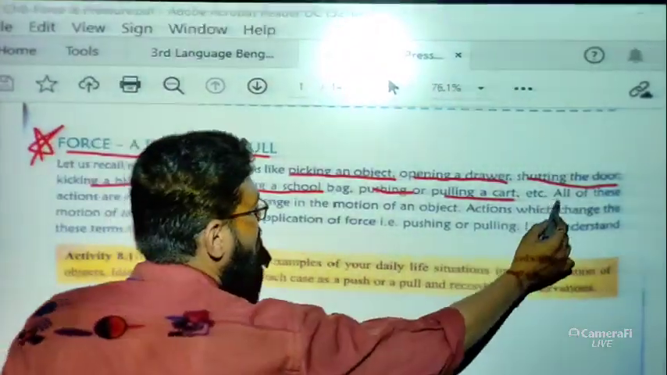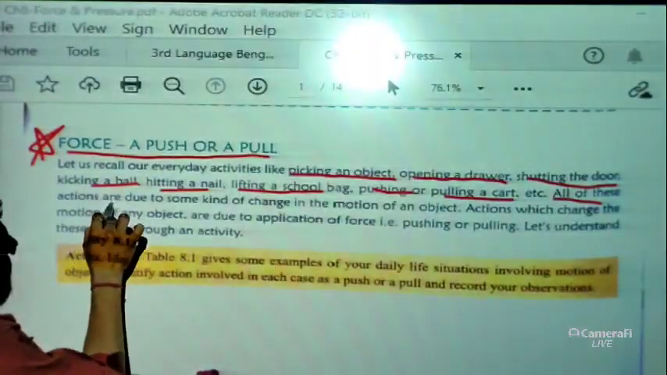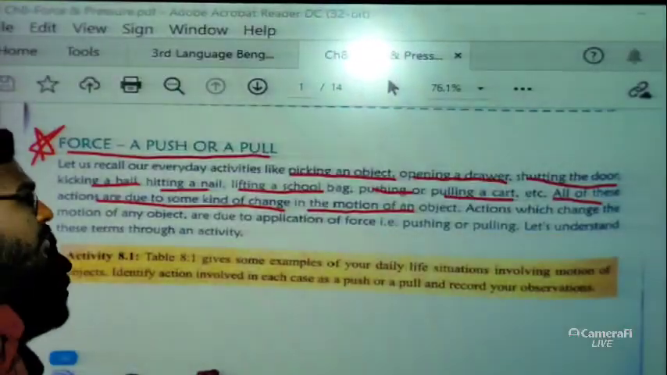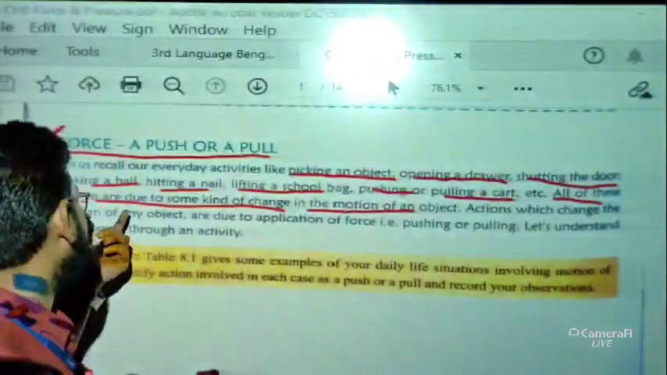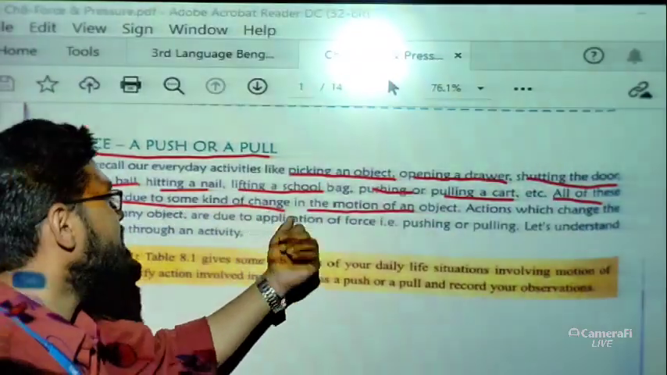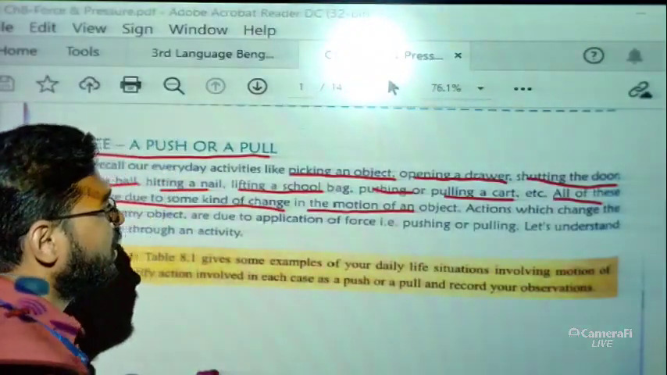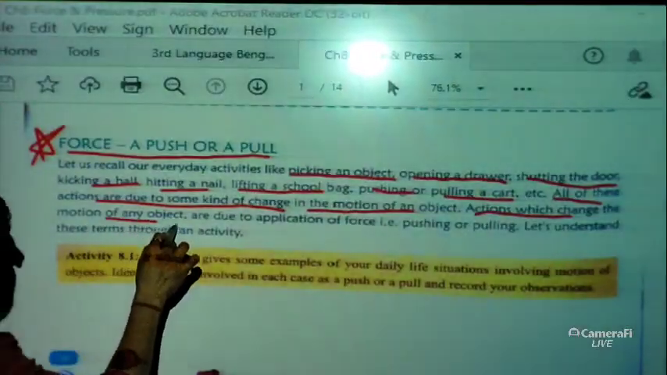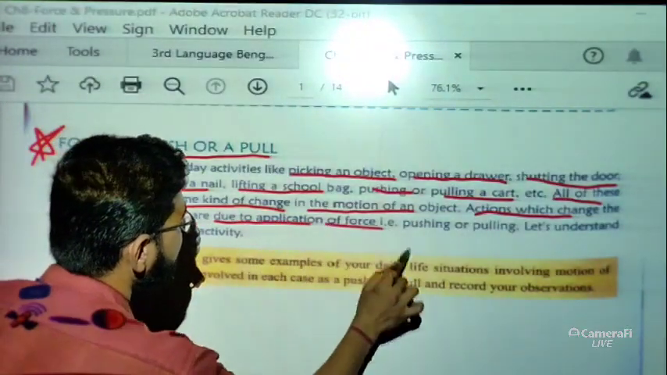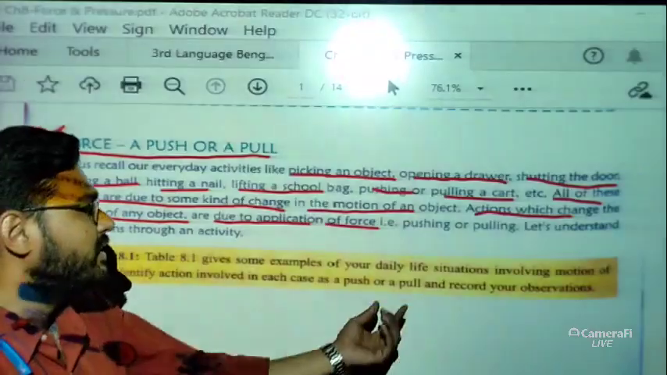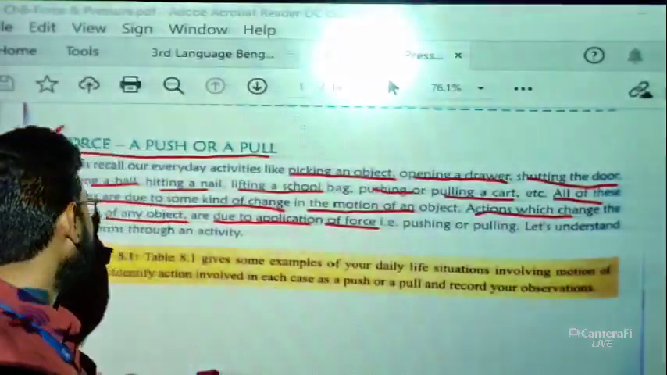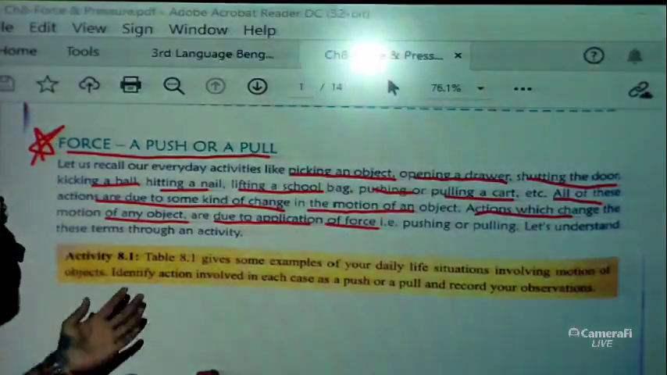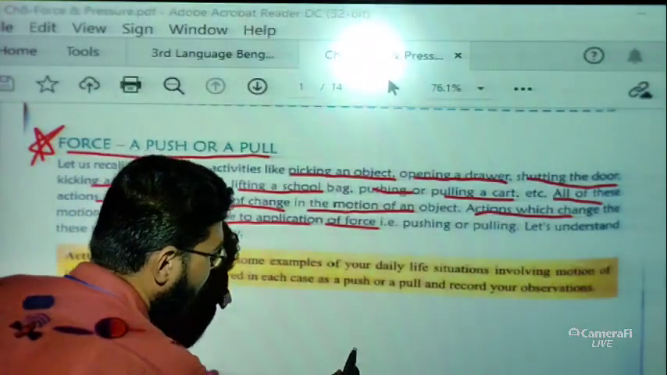Okay. So all of these actions are due to some kind of change in the motion of an object. Now, very important line: all of these actions are due to some kind of change in the motion of an object. Now actions which change the motion of any object are due to application of force. Okay. Now try to understand this line: actions which change the motion of any object, that means hitting a ball, or kicking a ball.